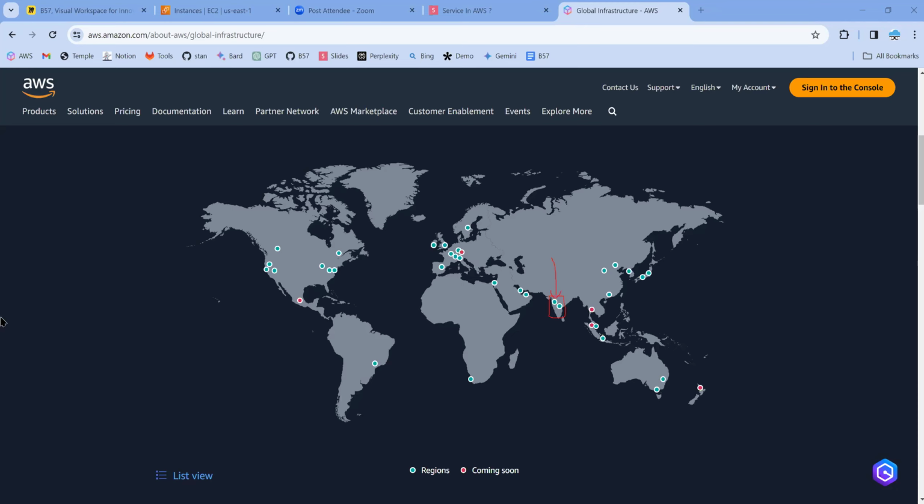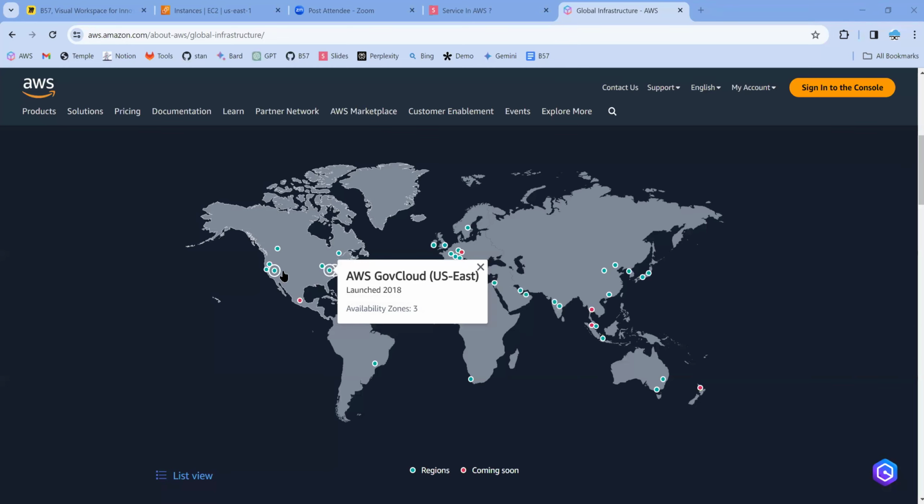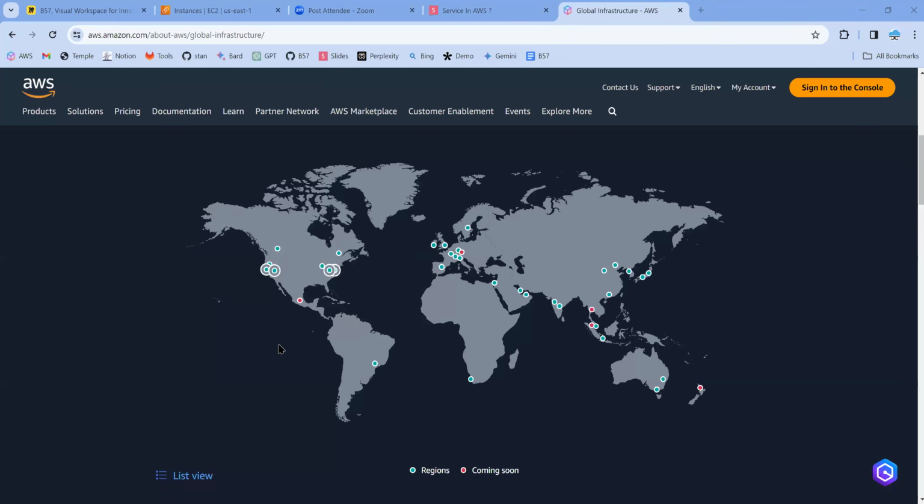Okay. So in United States, Amazon is operating in 6 different regions. And out of which 2 are something that you cannot use. This is for the government organizations in United States, US West government and US East government. Apart from that, the rest of the 4, anyone can use. Whether you are a free user or a paid user or an enterprise user, you can use. But United States government cloud and other government clouds are not for the regular users.